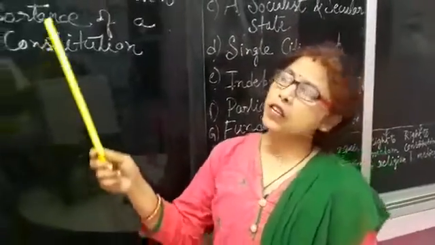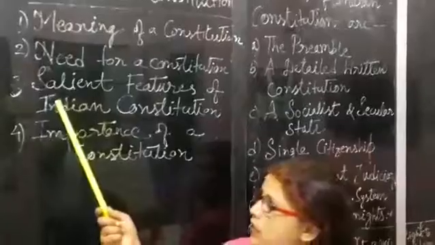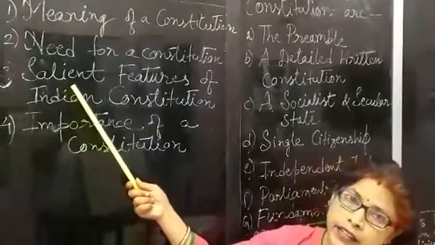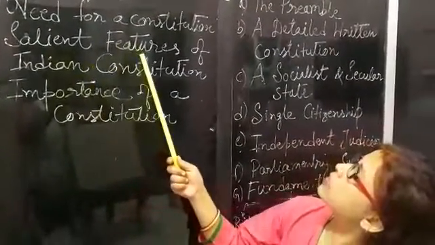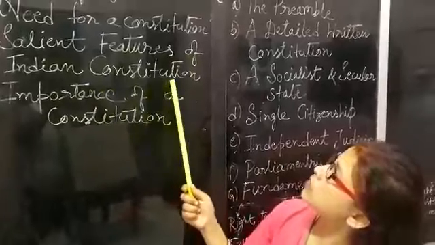Now we will discuss the third point, that is salient features of the Indian Constitution.